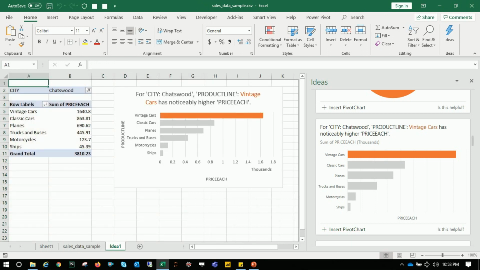The chart appears on a new sheet, and it's named Idea 1. So this is our first idea. We have the pivot table created, and we have the pivot chart as well. Isn't this interesting? Why don't you give it a try and let me know in the comment section what you feel about this new cool feature. Thank you.